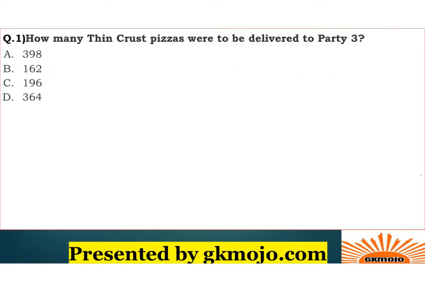So the first question, how many thin crust pizzas were to be delivered to party 3? So we can just have a glance at the table and we can find out that the number of pizzas that were to be delivered to party 3 that were thin crust were 162. Alright, so 162 is the correct choice.